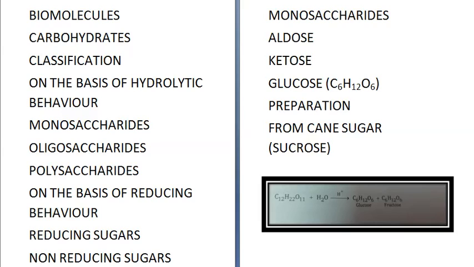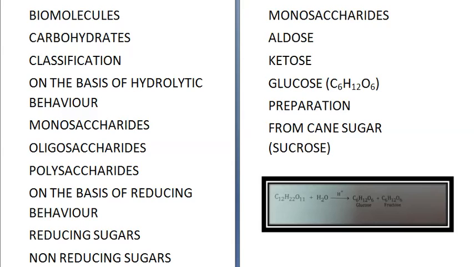First among them is carbohydrate. Carbohydrates are basically produced in plants and they form a large group of naturally occurring organic compounds. They are defined as optically active polyhydroxyaldehydes or ketones, or substances which hydrolyze to give polyhydroxyaldehydes and ketones. Now let us first study the classification of carbohydrates.